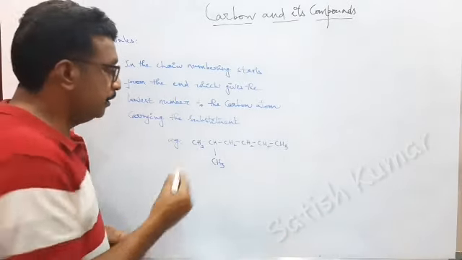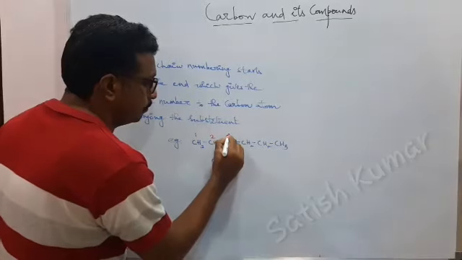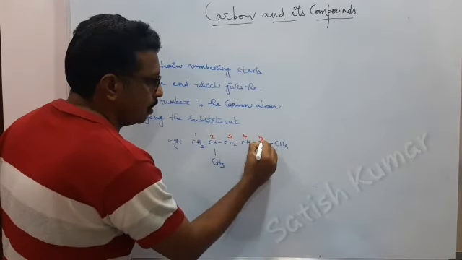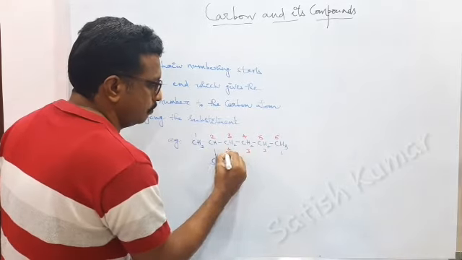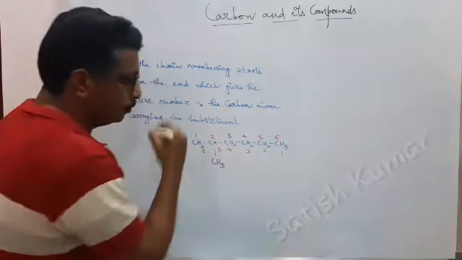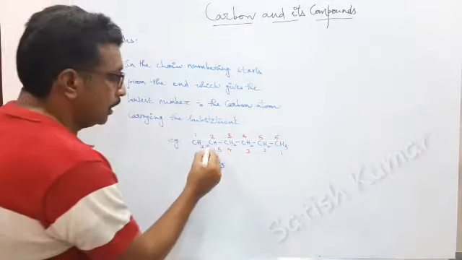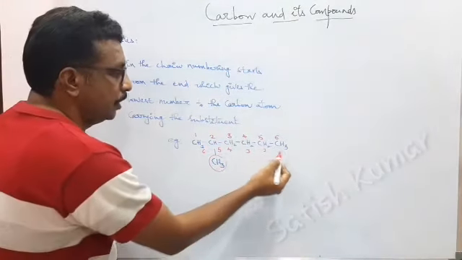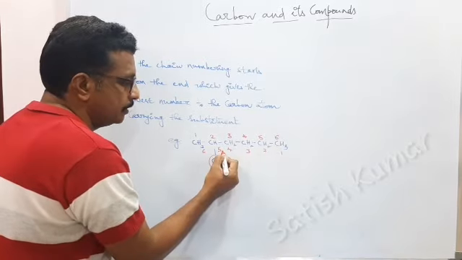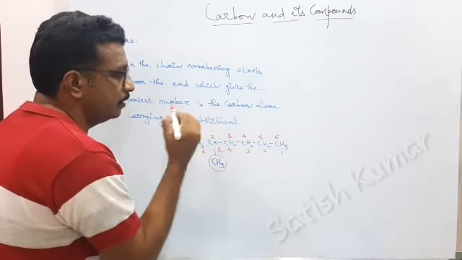We can number from here, or we can number from here. But according to this rule, the carbon carrying a substituent should have the least number. If you number from here, it is 5. If you number from here, it is 2.